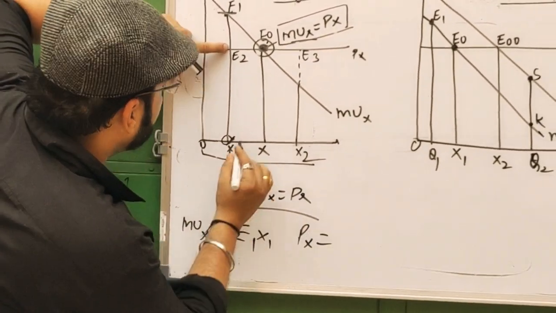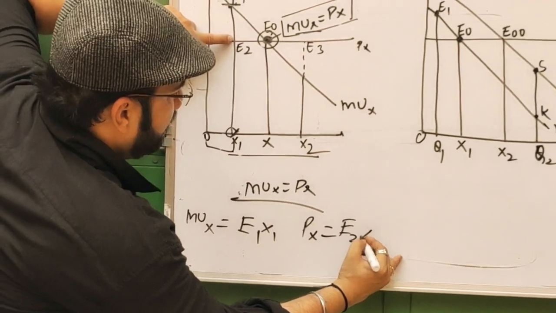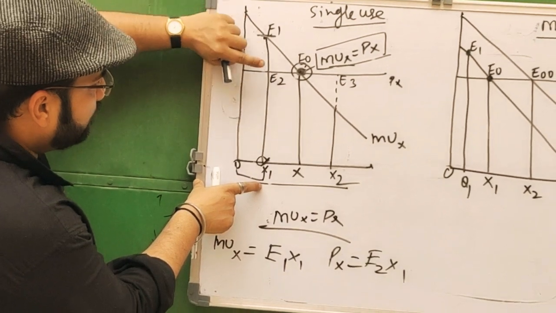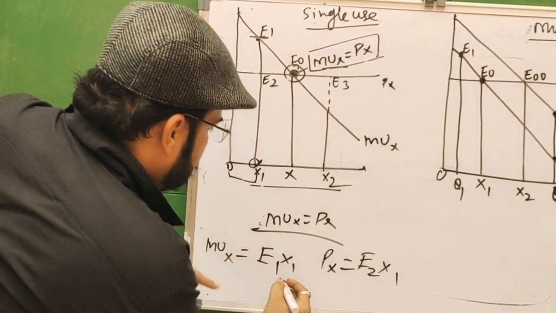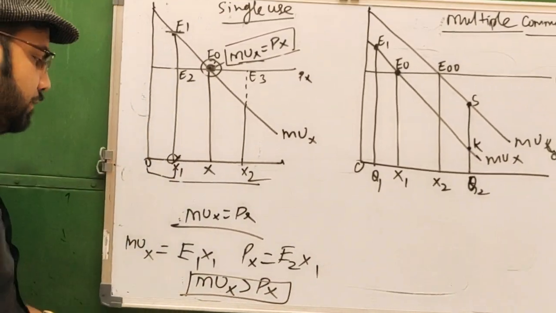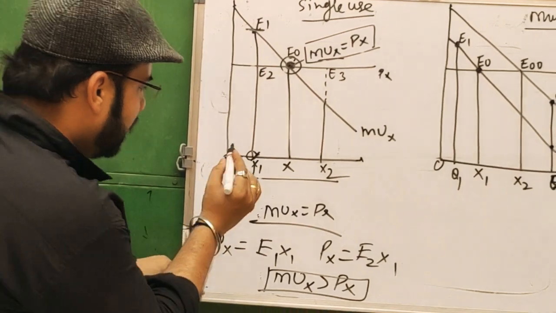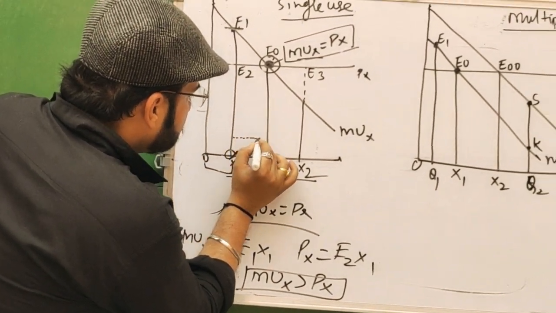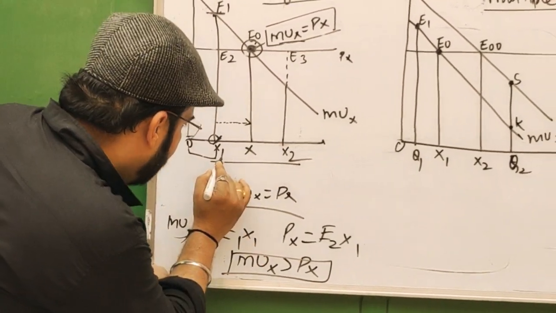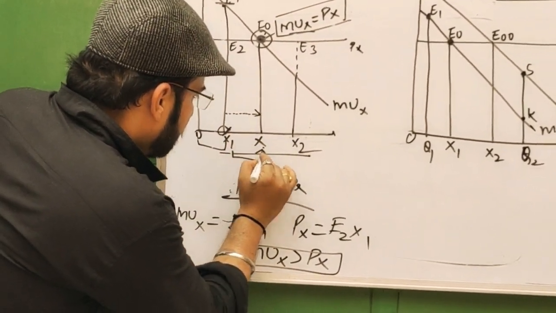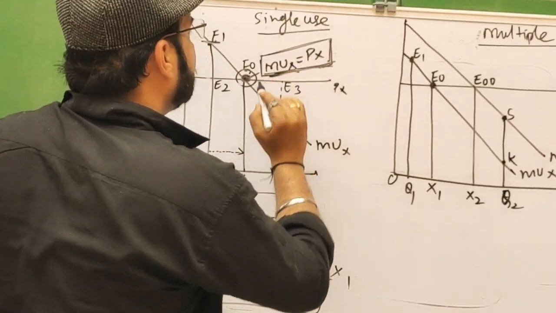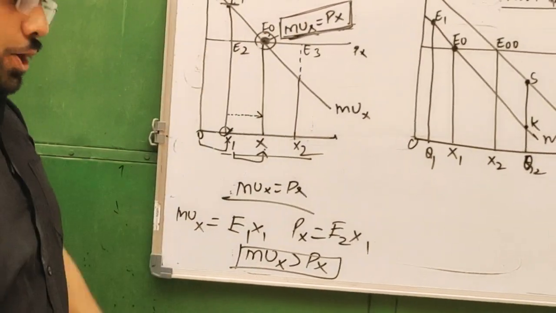Price of X equals E2X1. So E1X1 is greater than E2X1. It means marginal utility of X is greater than the price of X. Now what will the consumer do? The consumer will increase the quantity of commodity X in his consumption from X1 to X, where this situation is obtained. This is the equilibrium point.